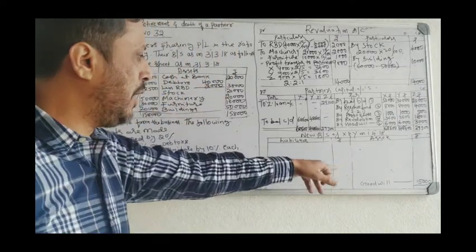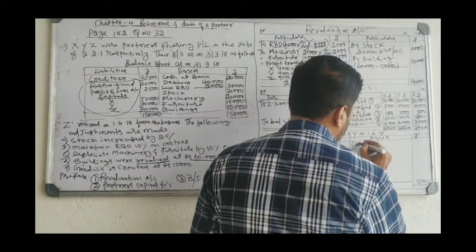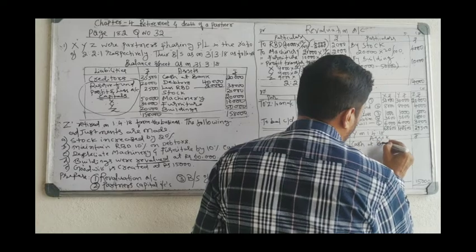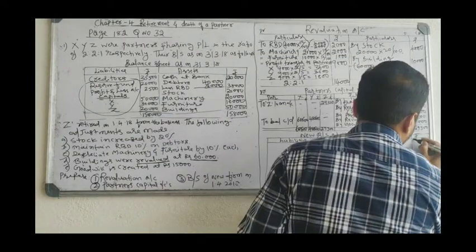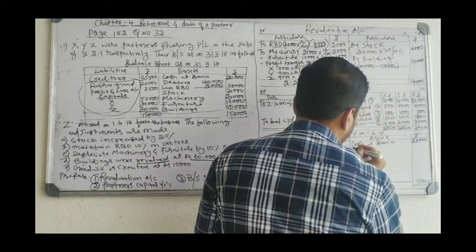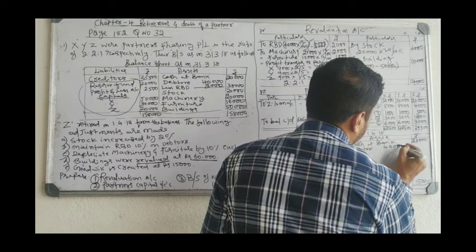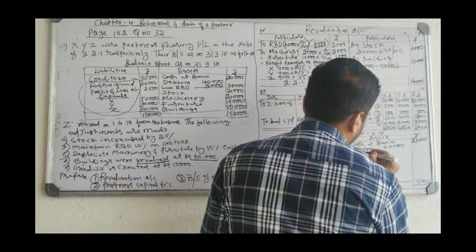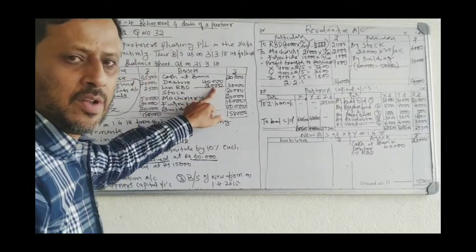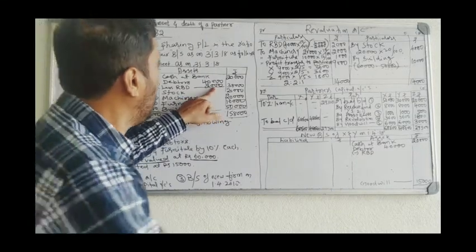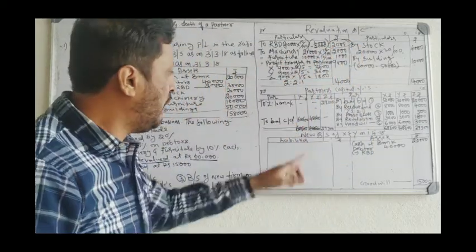Same you have to write, and you have to see the increase or decrease. To prepare the new balance sheet, you have to see the old balance sheet. Cash at bank 20,000, no change, as it is. Debtors 40,000, less RBD. See RBD, already there is 2,000 rupees here, and here also you have taken 2,000. 2,000 plus 2,000, 4,000.